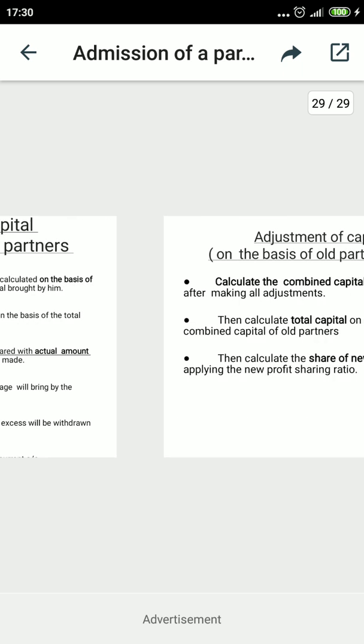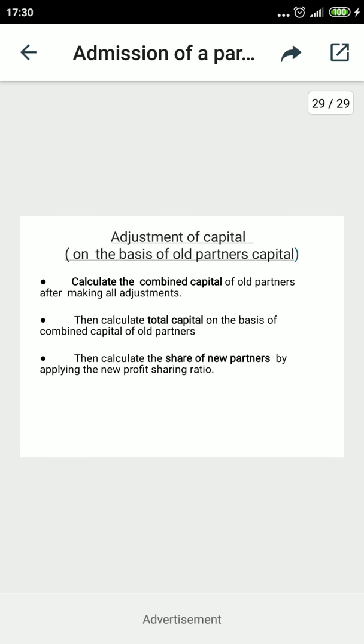So now I am moving to the next, adjustments on the basis of the old partners' capital account. When I was taking the new partner, I took the share of the new partner. But when I am saying old partners' capital account, first you prepare the capital account and calculate the partners' capital account after all the adjustments. So step number 1 makes the combined capital already existing in the capital. That means the capitals after all the adjustments are to be combined for the old partners, and then their shares will be applied on this combined capital for calculating the total capital.